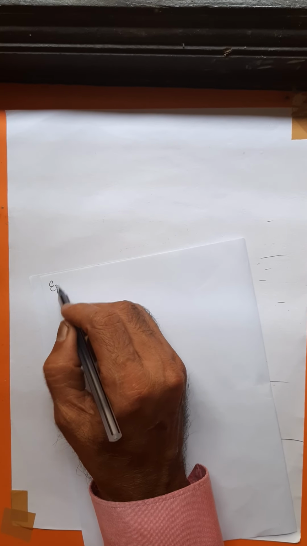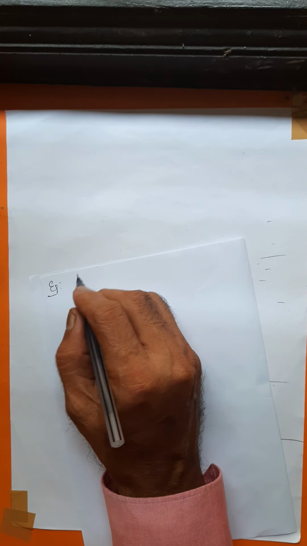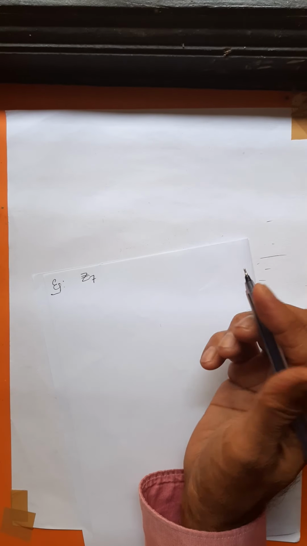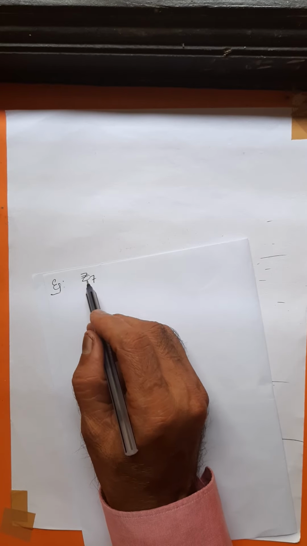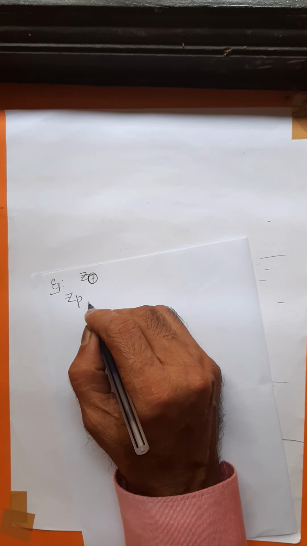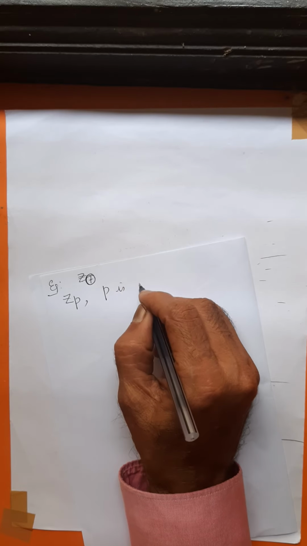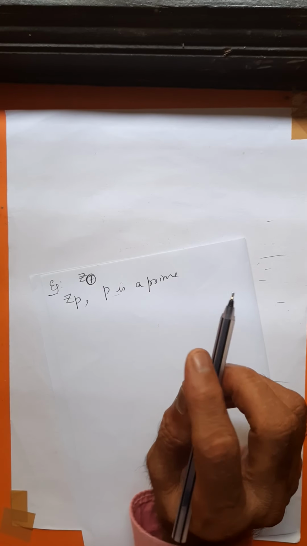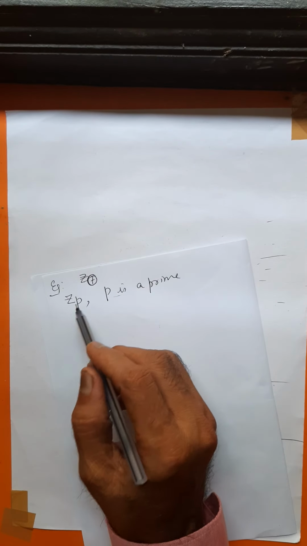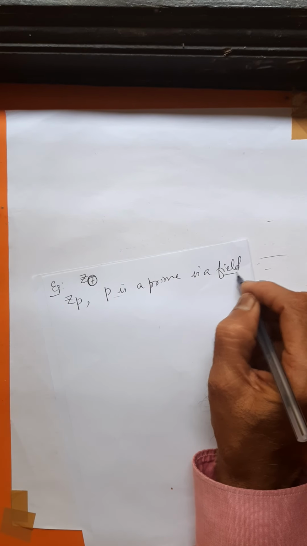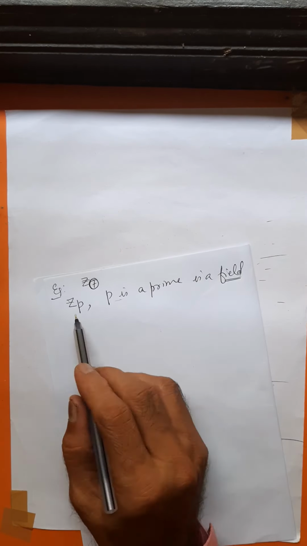Today, take the question, an example, where we are going to prove that Z7 is a field. Let us generalize this. Take Zp. Here 7 is a prime number. Zp where p is a prime. If you take any Zp where p is a prime, it is a field. We want to prove that it is a field. How to prove that Zp is a field?